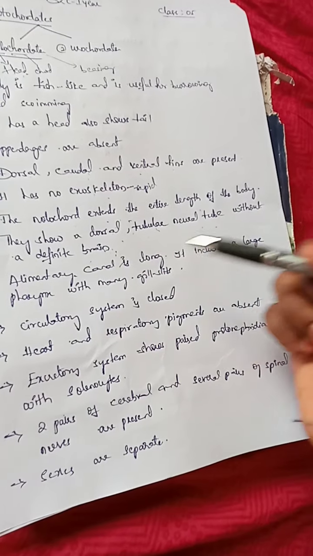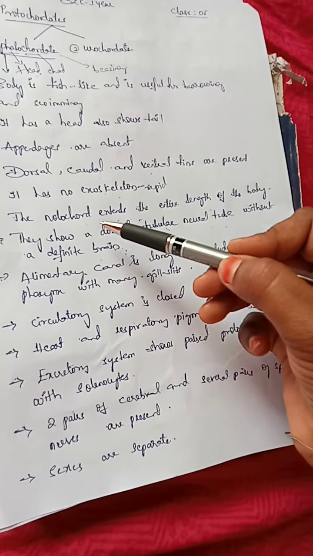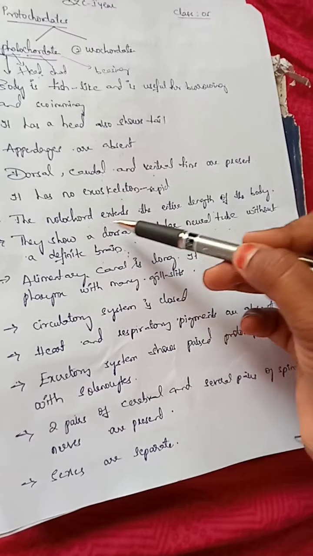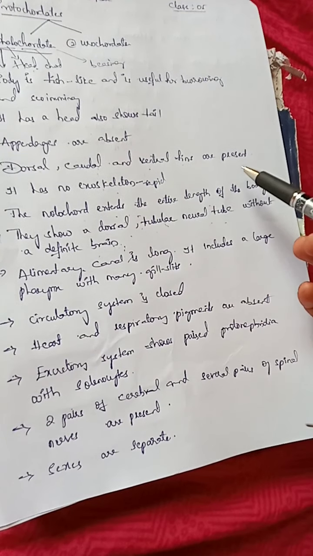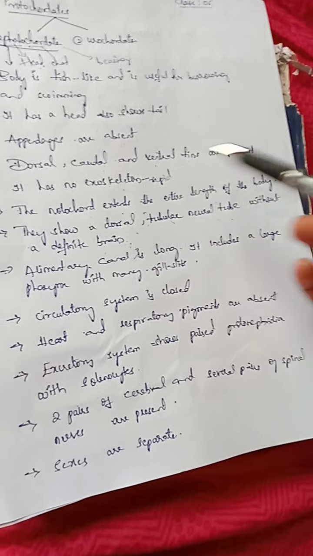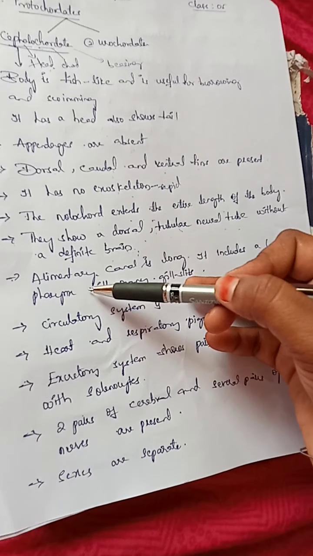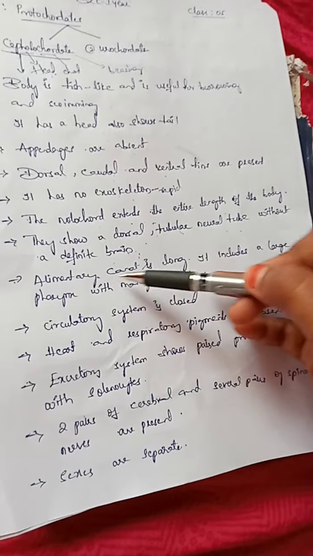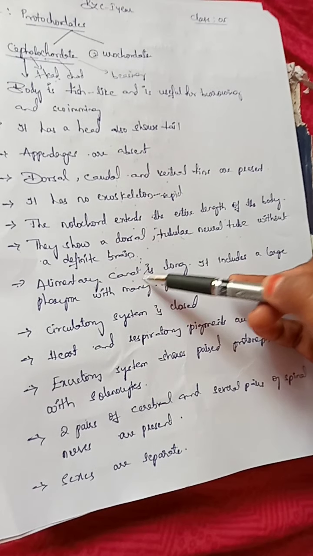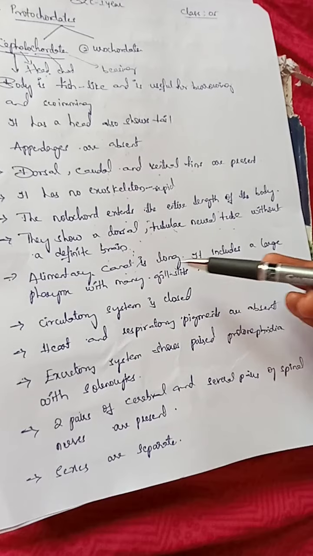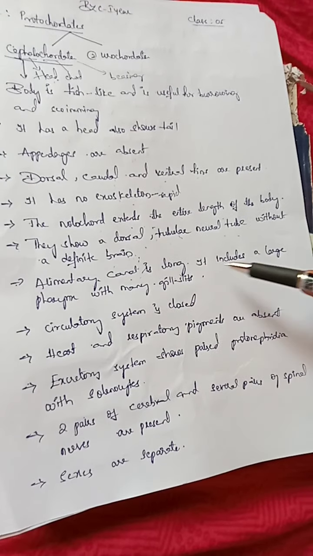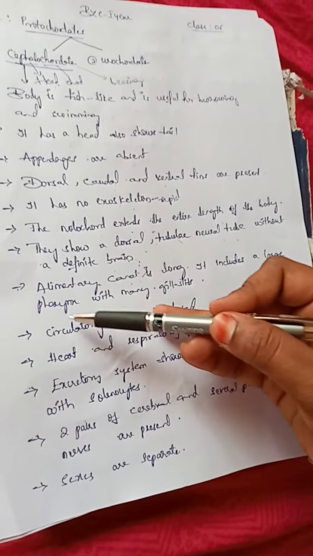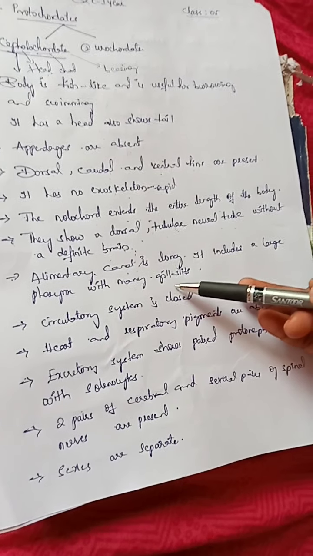Next, we discuss the main characters. In the previous class we discussed the notochord, and now the neural tube, that means the nerve cord. Next, coming to the alimentary canal, it is long. Alimentary canal means the digestive system. The canal is long. It includes a large pharynx with many gill slits.